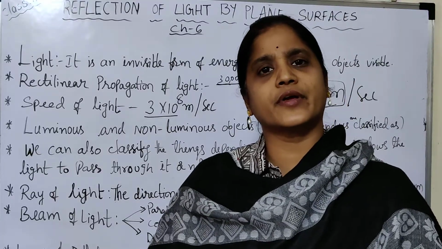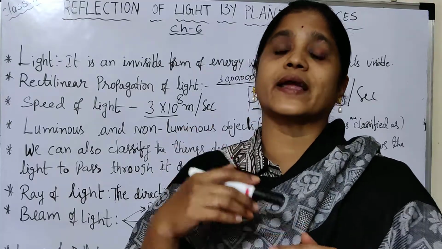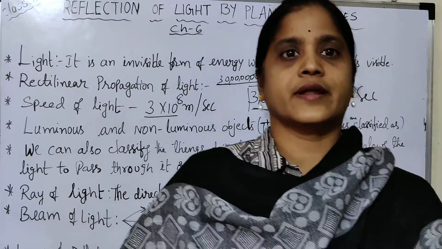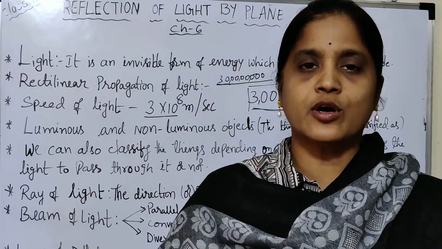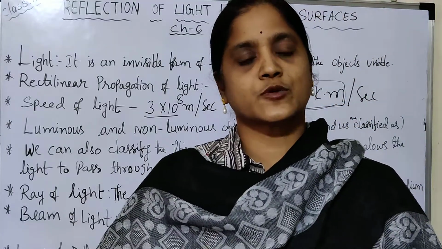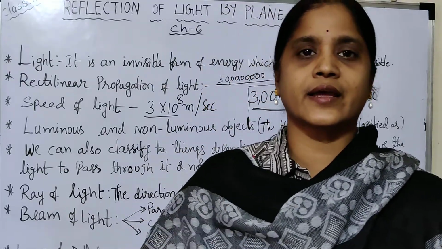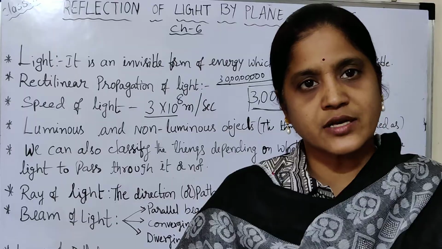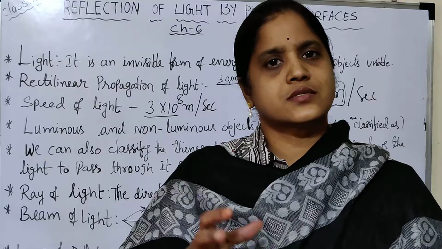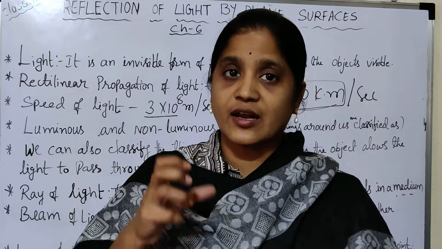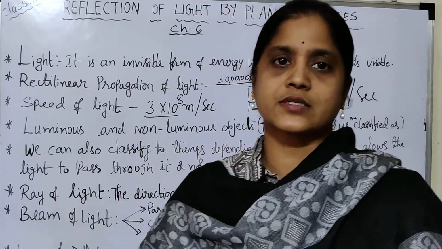What are luminous objects? Some of the objects give light by themselves. For example, the sun. The sun is burning, filled with gases, so explosions are taking place, and the sun gives light and heat. If you take a torch light, it is giving light. A tube light gives light. So the objects which give light by themselves are known as luminous objects.